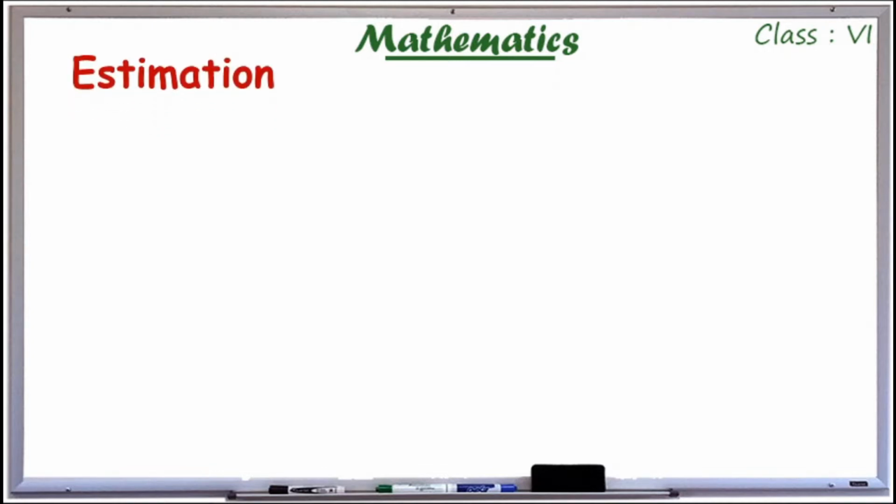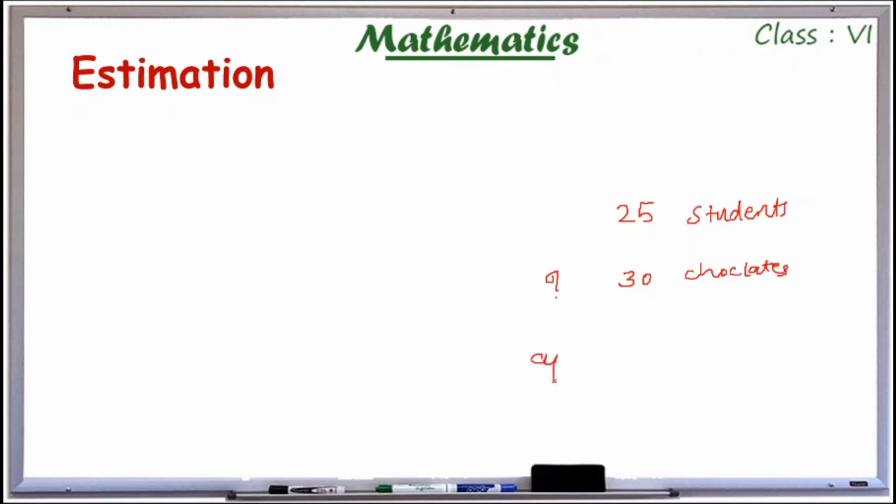So, what is meant by estimation? Suppose I am going to buy some chocolates for you. Suppose in your class we have 25 students. How many chocolates do I have to buy? From a shop I have to buy approximately 30 chocolates.